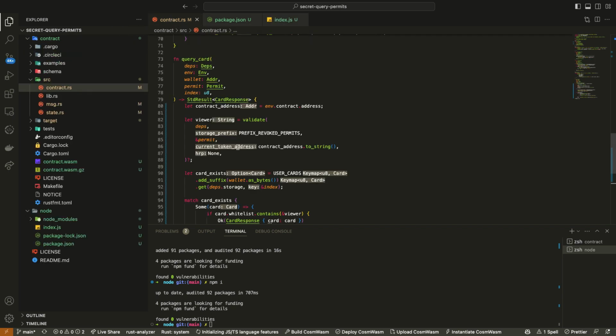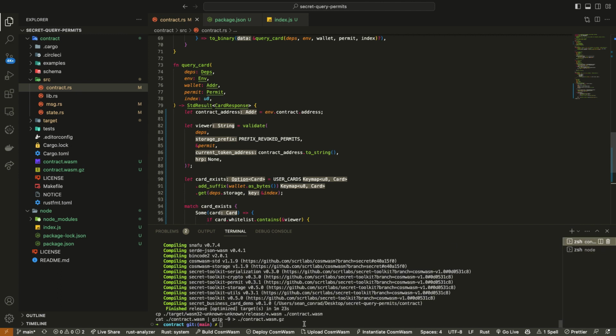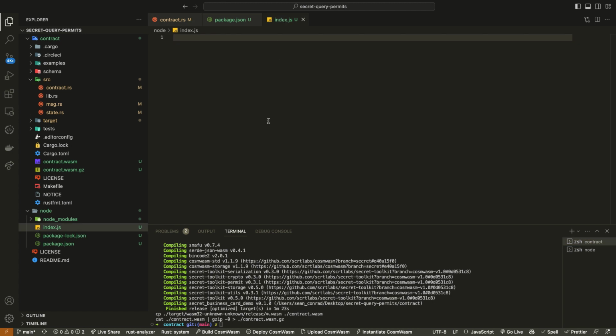And let's see if our contract compiled successfully. Okay, beautiful. It successfully compiled our contract. When it does, it generates this contract.wasm file, and the optimized version is this .gz. That's what we're actually going to be uploading to the Secret Network blockchain. I'm just going to paste in template code for this so we don't take up too much time, and then walk you through what I actually did. Give me one second here.